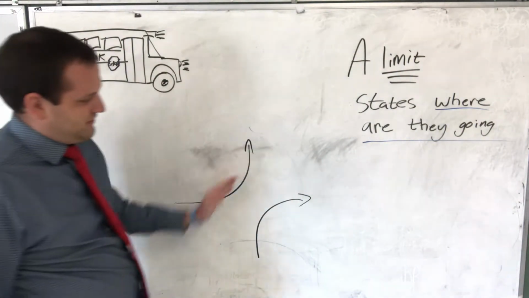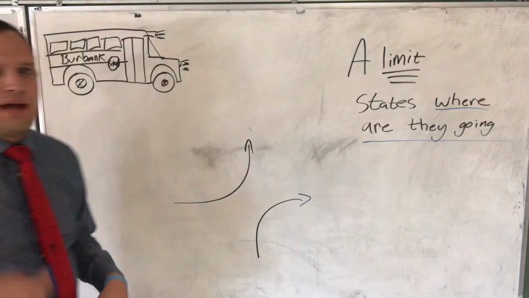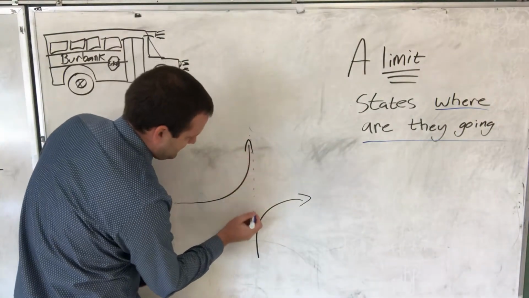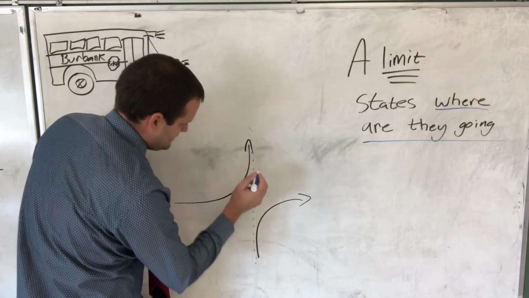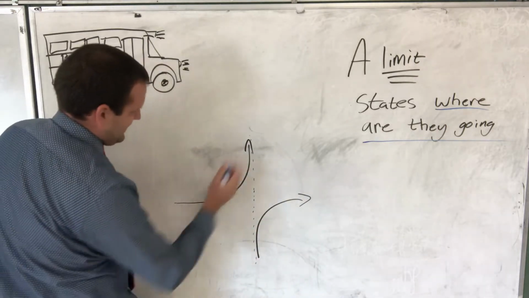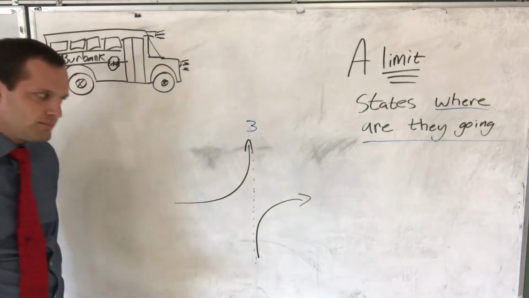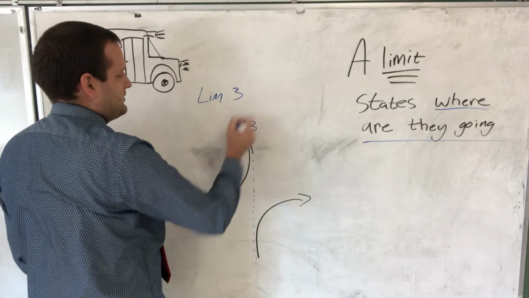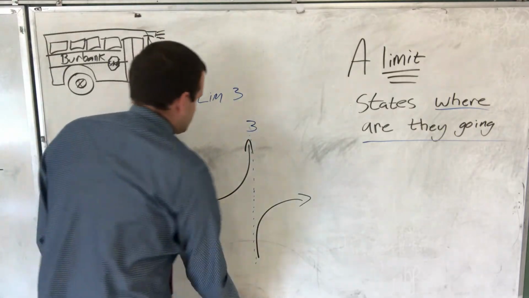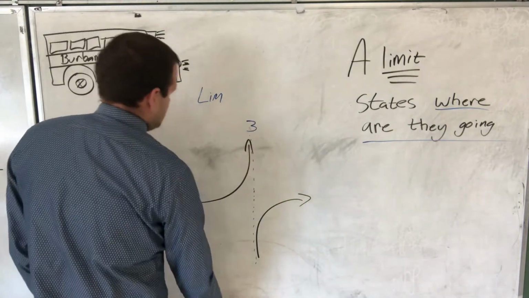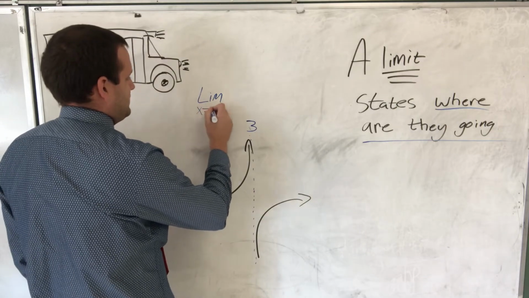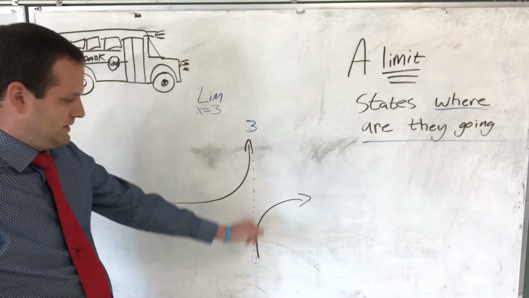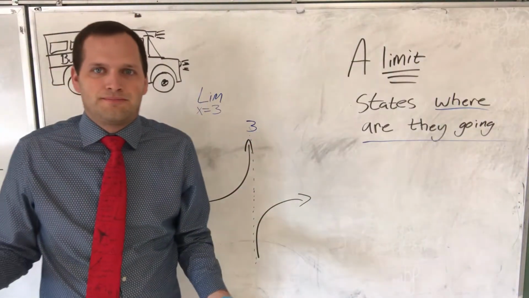So let's look at this graph. This graph might help us understand a little better about how to see a limit. So we have this horizontal asymptote right here. It is not continuous. Let's say the asymptote is at 3, okay? Well, what is my limit at 3? It's actually going to be written like this. My limit at x equals 3. What is my limit? Well, there is no answer. At 3, it's nothing, okay?